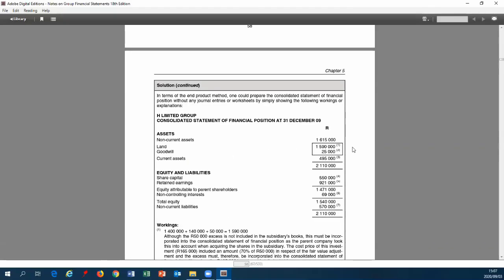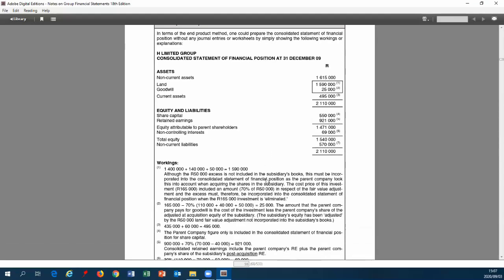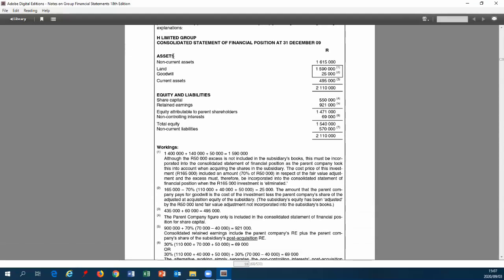Okay, this consolidated statement of financial position here is a lot easier to read than the other one, which was slightly misaligned. Okay, and you can see that what they would have done is for each line there's a working. So you can see there's a 1, 2, 3, etc. And you can see for each line what they have done, like for instance for the land, we have taken our H, we have added our S, and then we have our adjustments that have been taken into account.